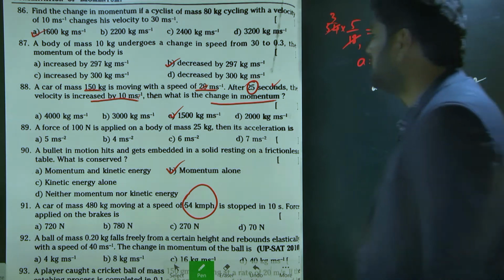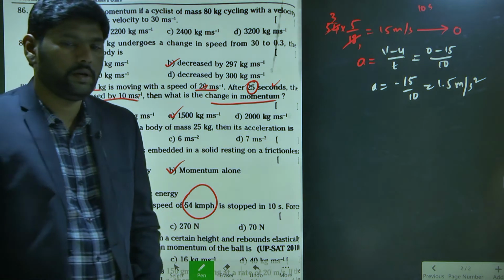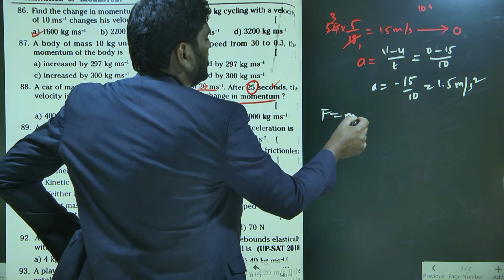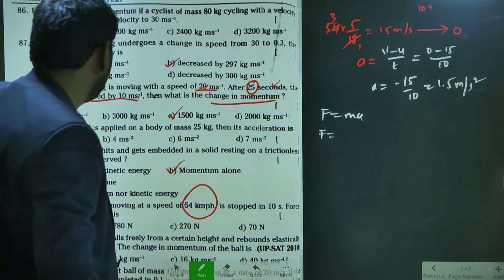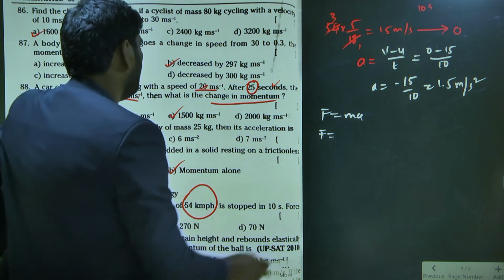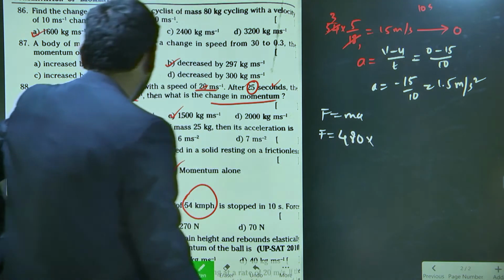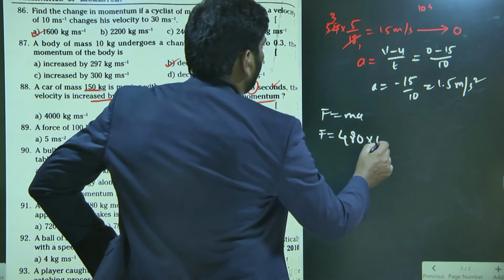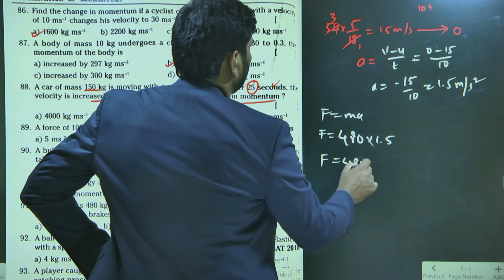You have acceleration and mass, and apply the force relation. F is equal to ma. Mass value is 480 and acceleration value is 1.5. So F is equal to 480 into 1.5.